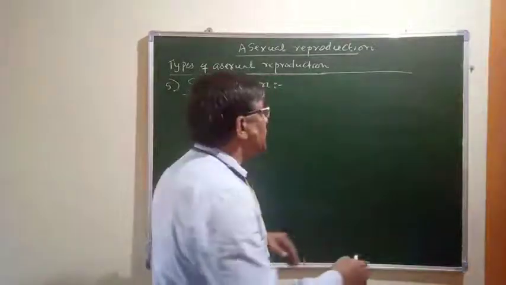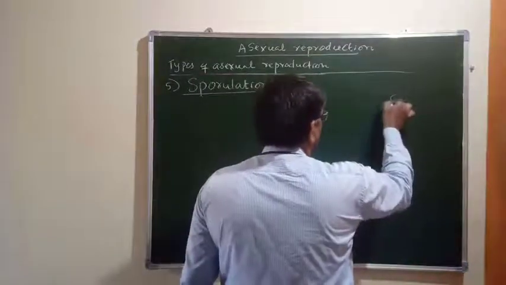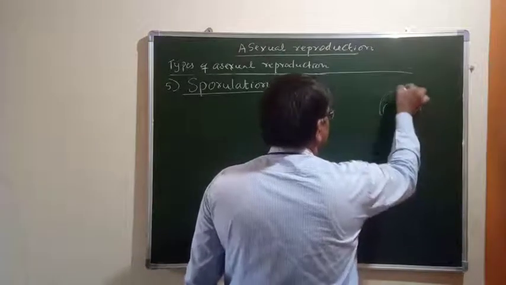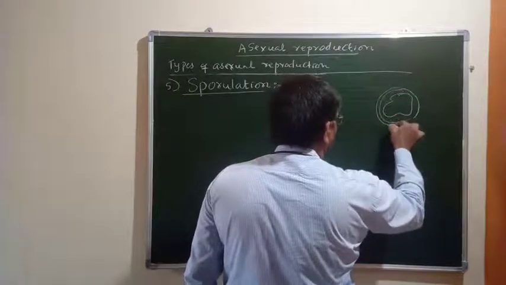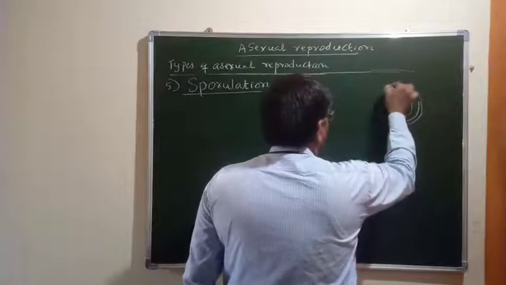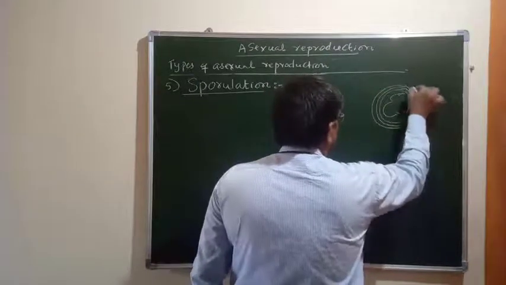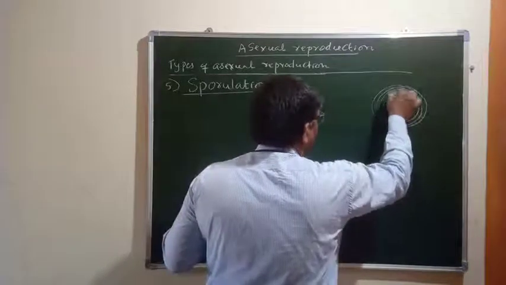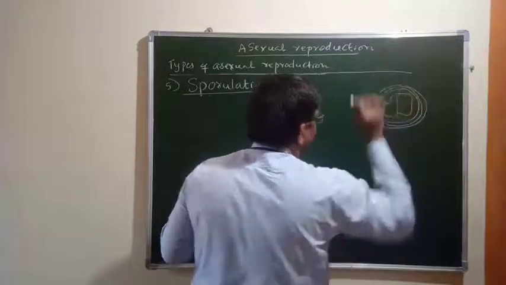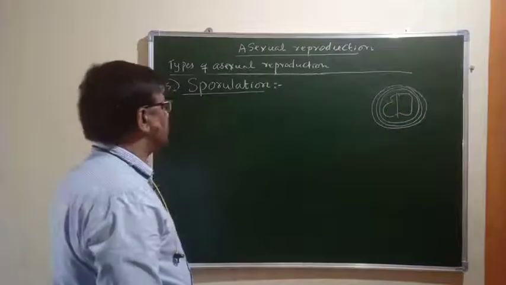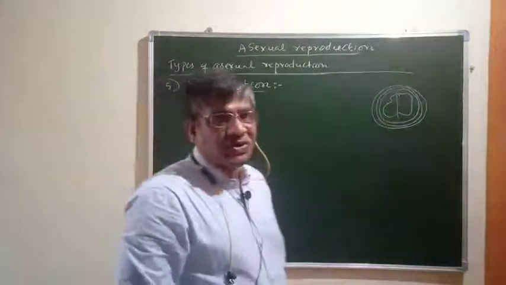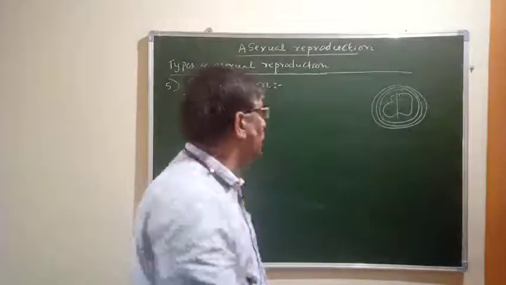The encysted amoeba, I have already told you, is covered by a three-layered hard cover. This undergoes multiple fission inside.